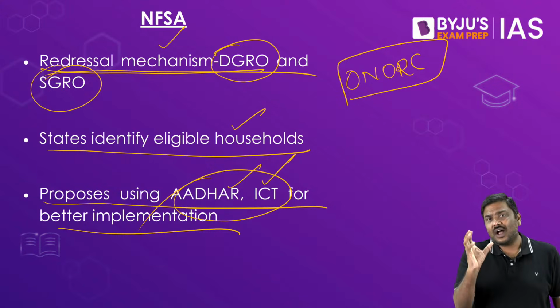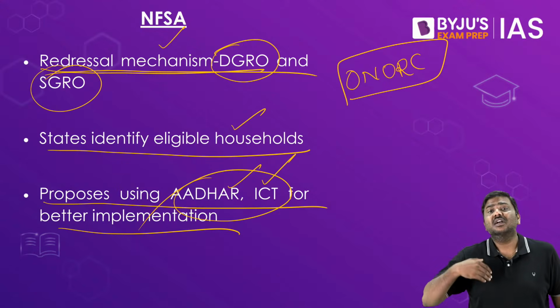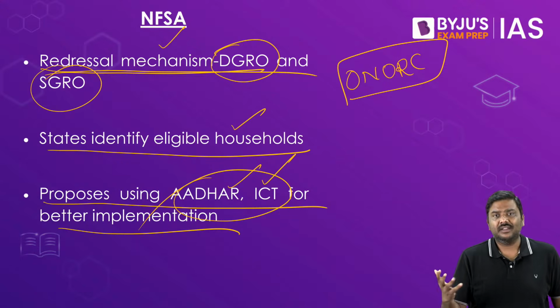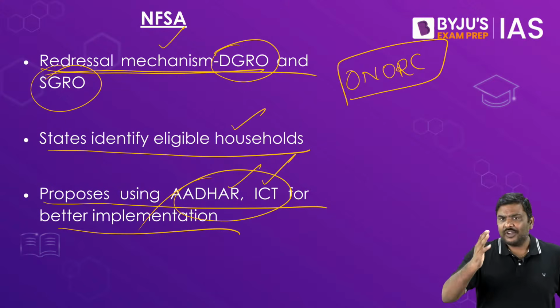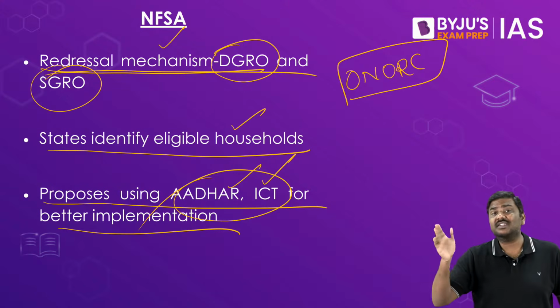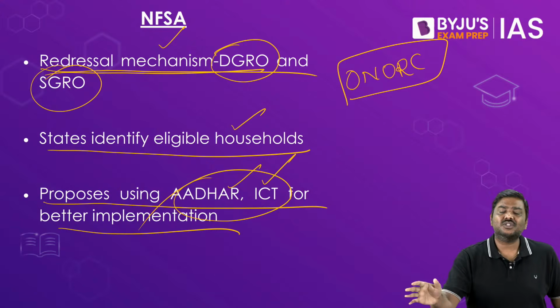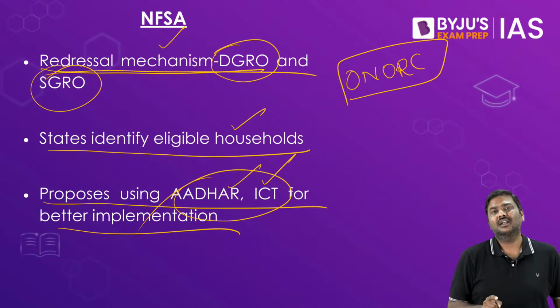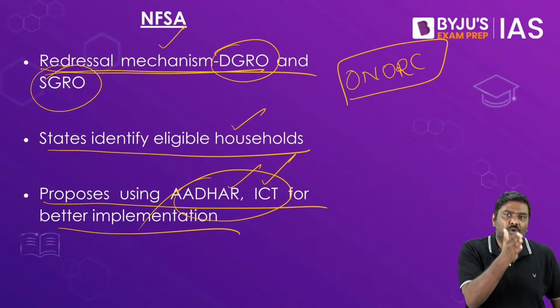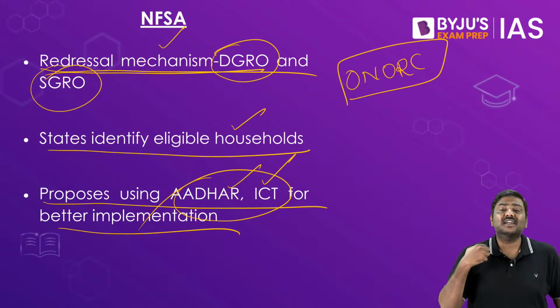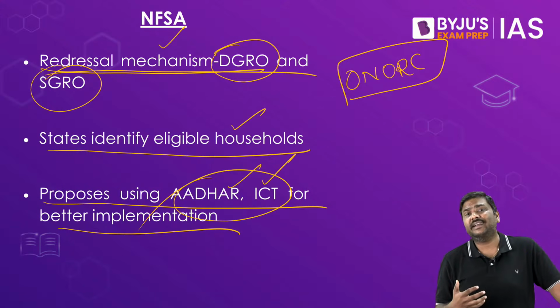The logic is, under the ONORC we have provided ration card portability. That is, you might be a beneficiary in any state in India. When you move from one state to another state, it doesn't matter, you will be able to get access to your entitlement. Because the beneficiaries are identified by the respective states, when you move from one state to another state, there is a danger that you will lose your entitlement.